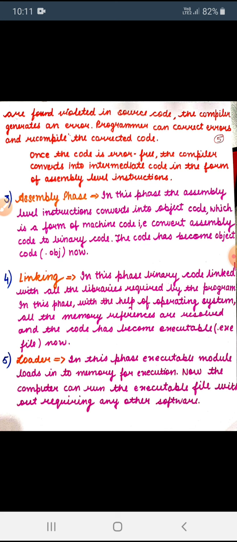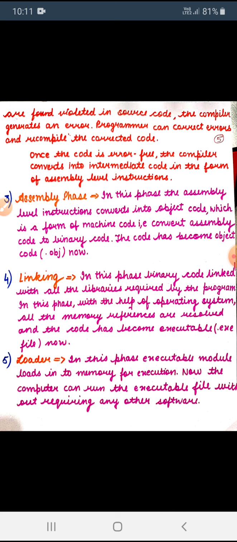Linking is the fourth step. After conversion to object code, in this phase the binary code is linked with the libraries required by the program. In a high level language, the functions, formulas and operator related things are stored in different files. When we create a program, we require a number of files. In the linking step, all the required files are linked with your program.